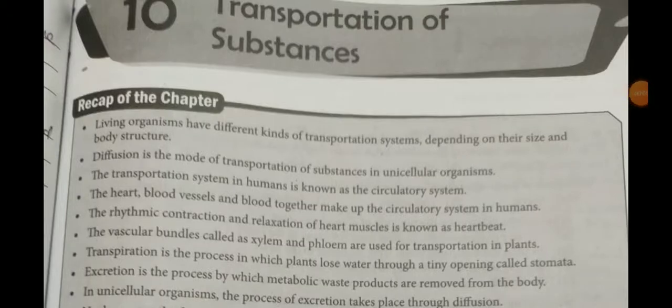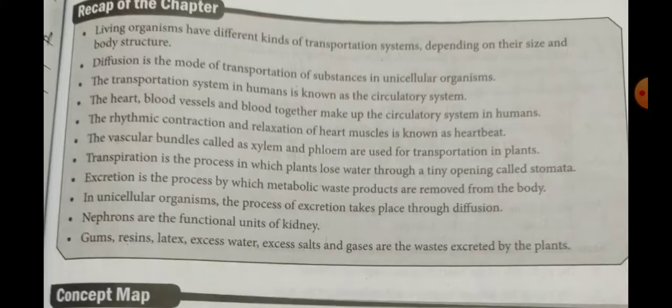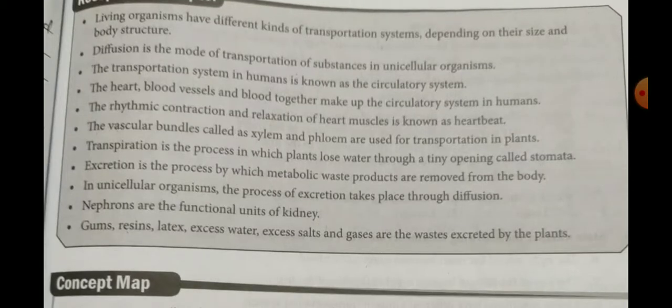Now we are going to discuss the worksheet for Chapter 10, Transportation of Substances. Listen. Living organisms have different kinds of transport systems depending on their size and body structure. Diffusion is the mode of transport of substances in unicellular organisms. What is meant by unicellular organisms? Unicellular organisms have only one cell. For example, amoeba and protozoan organisms.